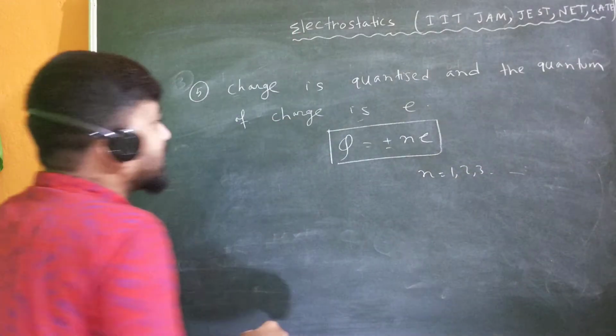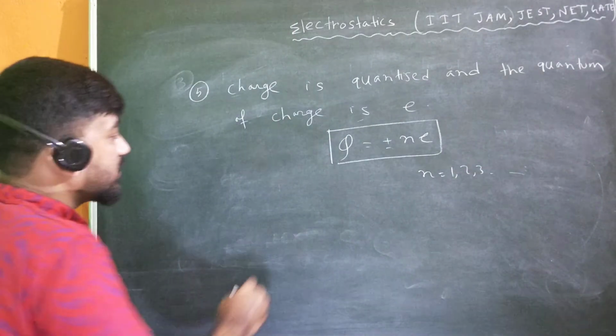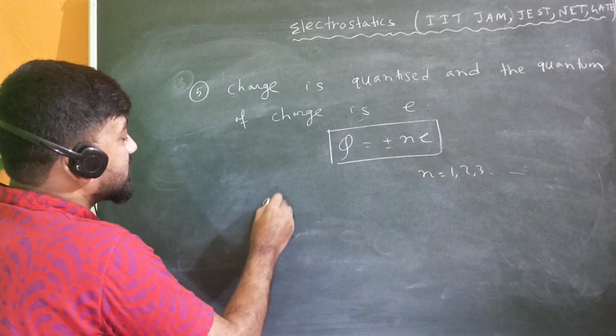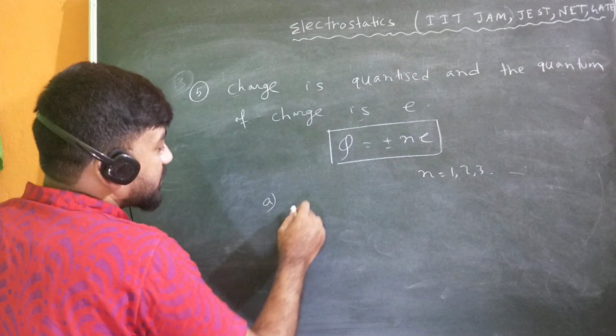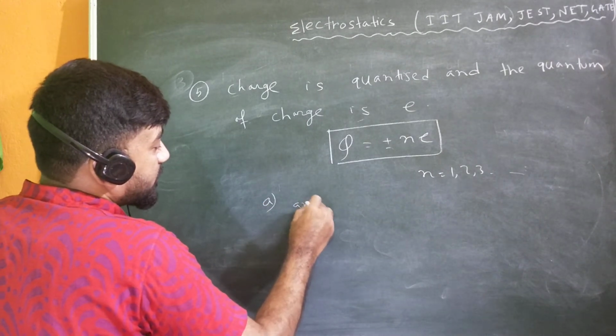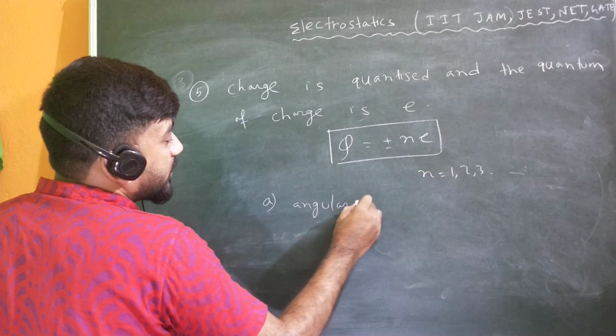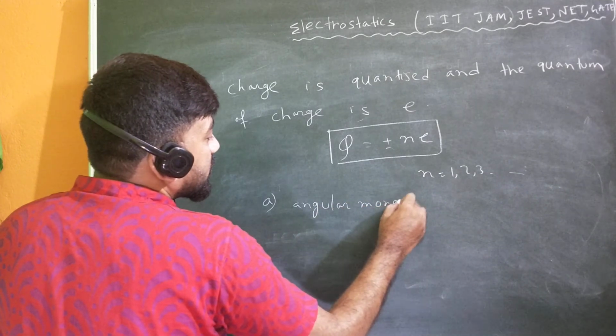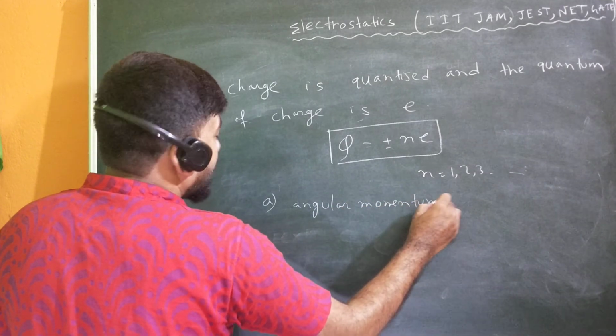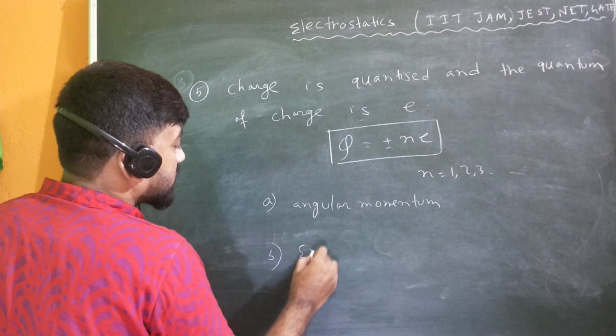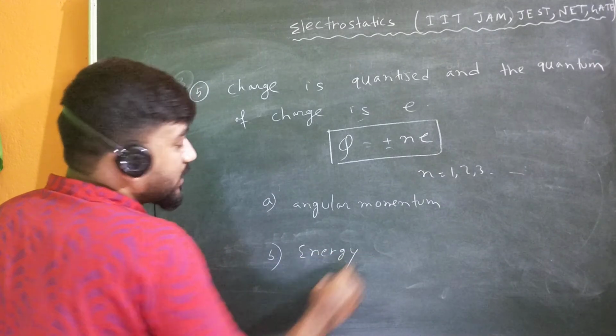And you know other quantized quantities, other than charge. There is a conserved quantity, angular momentum, and another is also energy. These are also quantized quantities.